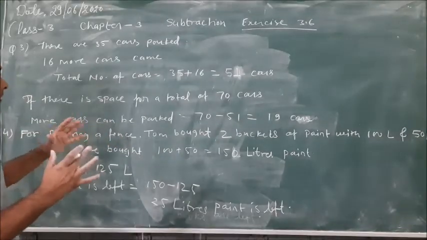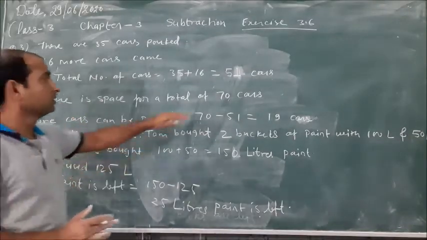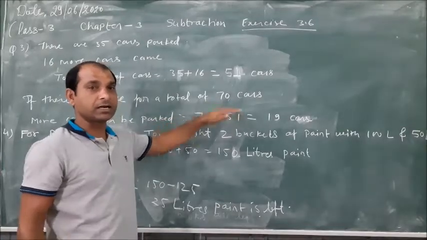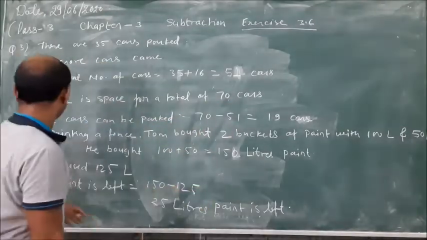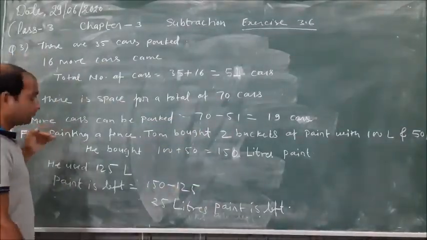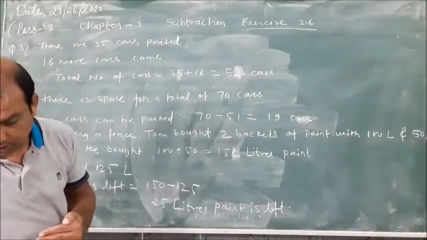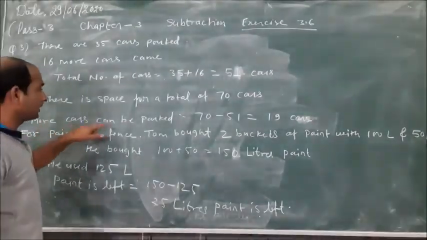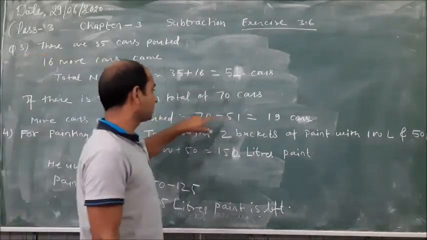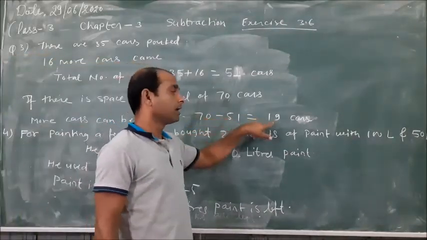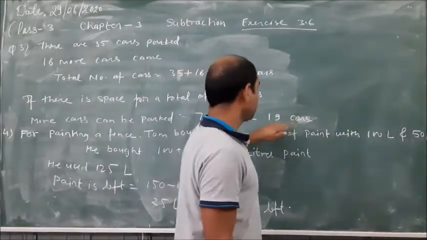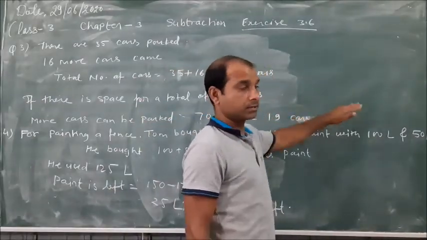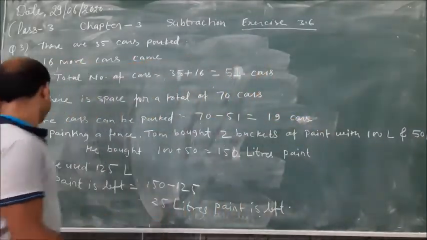The question is how many more cars can be parked. So more cars can be parked equals 70 minus 51 equals 19 cars. Means 19 more cars can be parked.